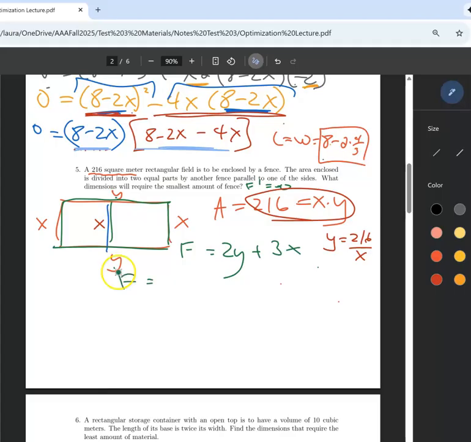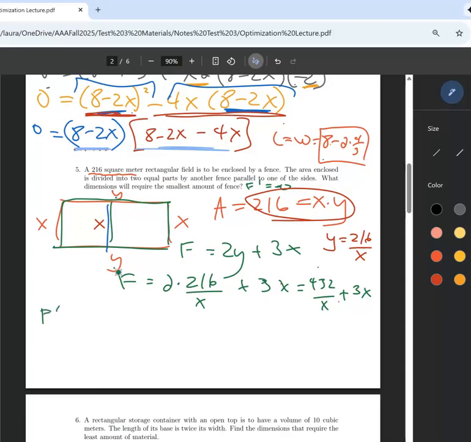So f is equal to 2 times 216 over x plus 3x. Okay, so now I'm going to be taking the derivative of this and setting it equal to 0. So if I take 216 times 2, that gives me 432 over x plus 3x.